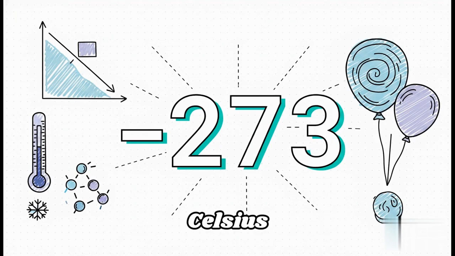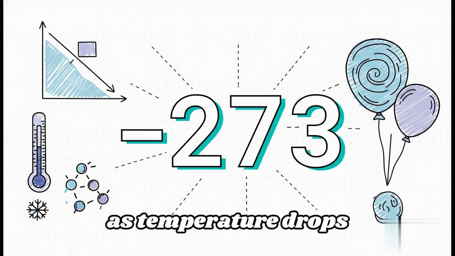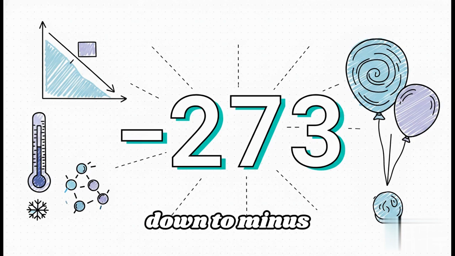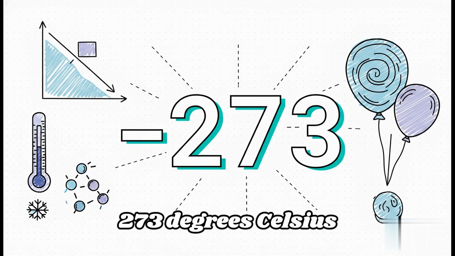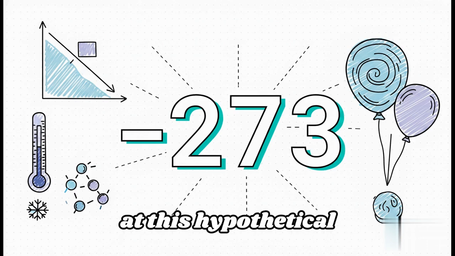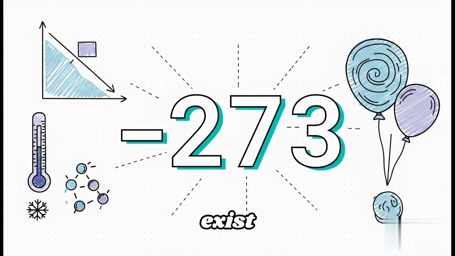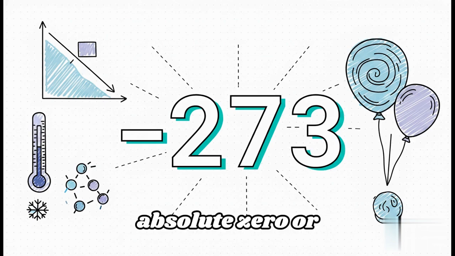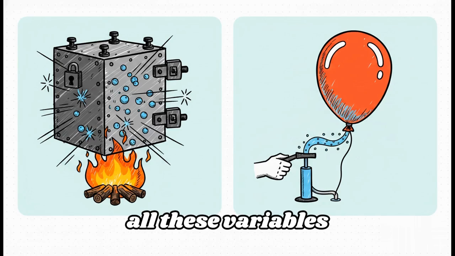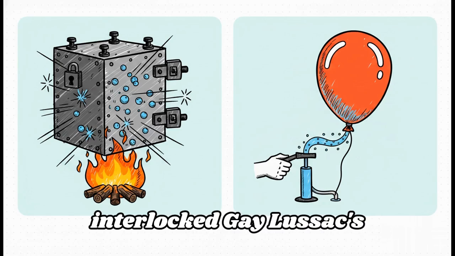-273 degrees Celsius. Think about it. If volume shrinks as temperature drops, Charles' math suggests that if you cool a gas all the way down to -273 degrees Celsius, its volume mathematically reduces to zero. At this hypothetical point, the gas would literally cease to exist. We call this absolute zero, or 0 Kelvin. Mind-blowing, right? So the crucial point is that all these variables are completely interlocked.